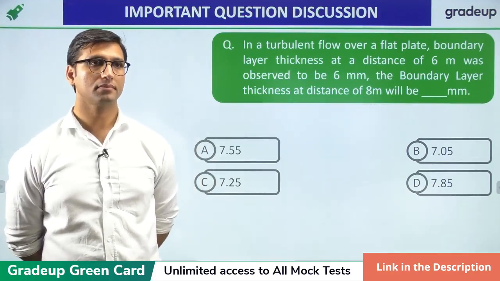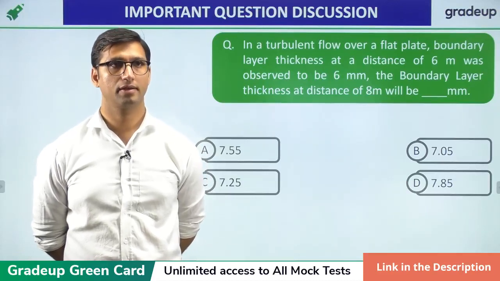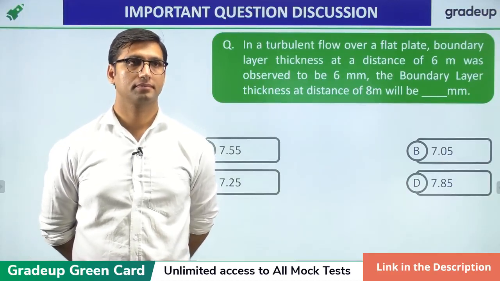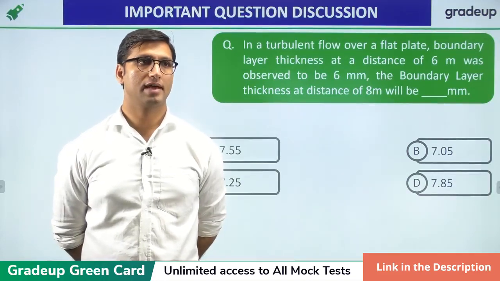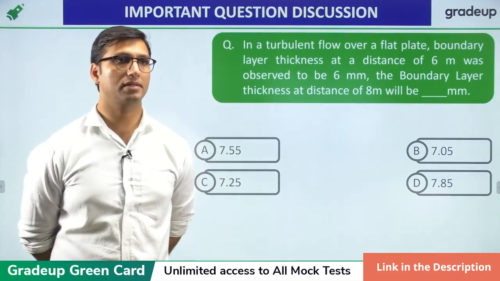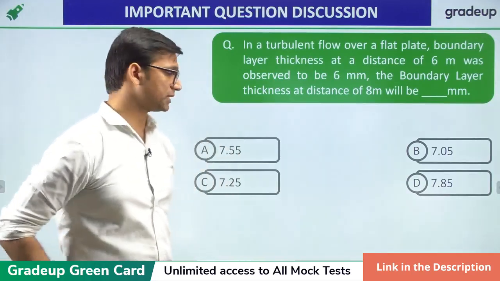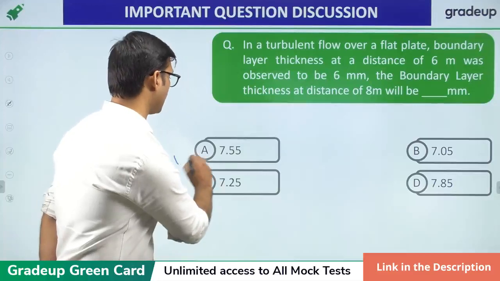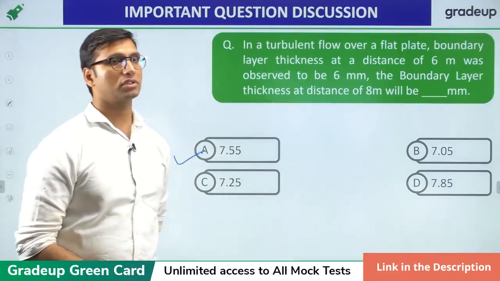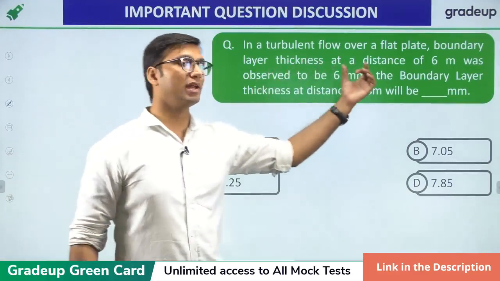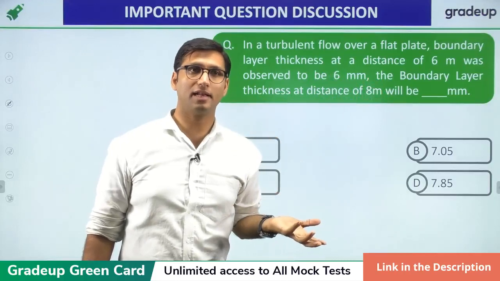Okay. So we are about to know what is the right answer for this question. Please wait. Total 13 students have attempted this question in the app, and out of them 92% have marked option A as the right answer. That's really good. Now in this question you have to find the relation of turbulent boundary layer thickness with the distance from the plate. How will we get the relation?